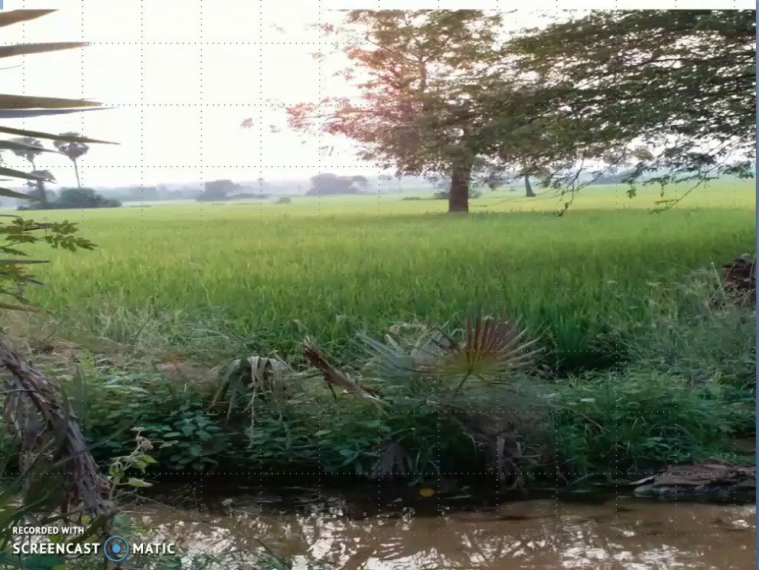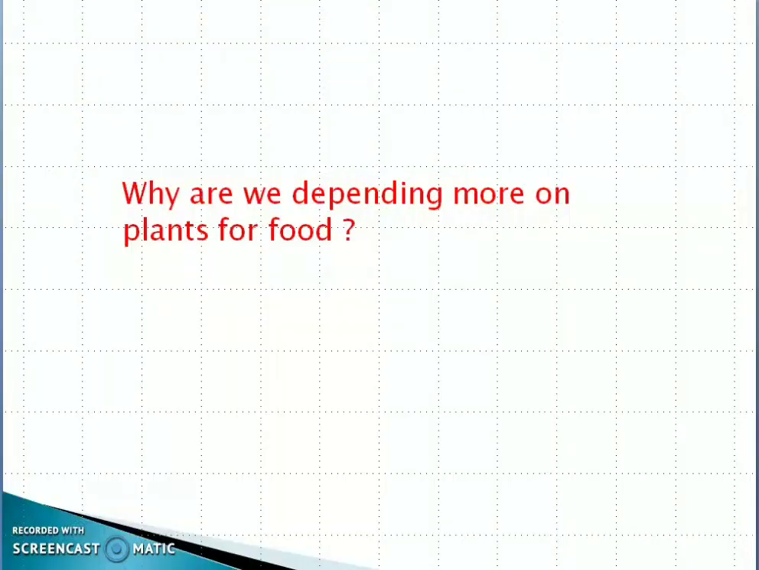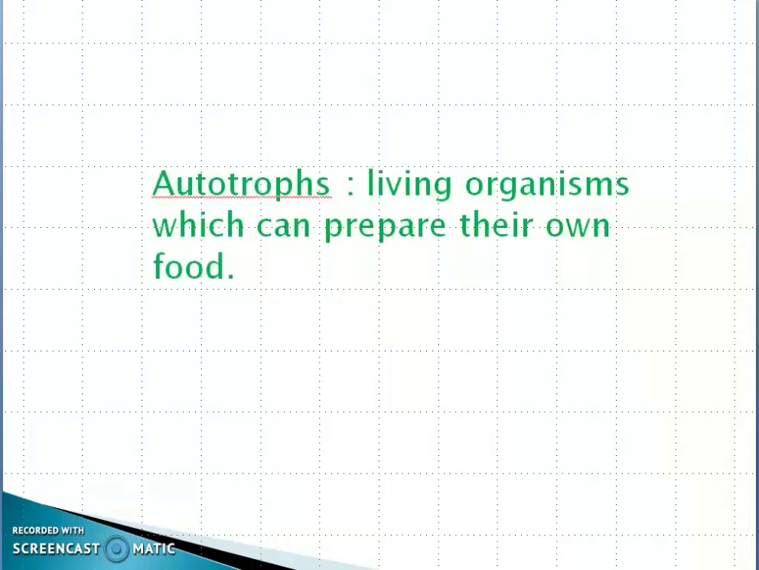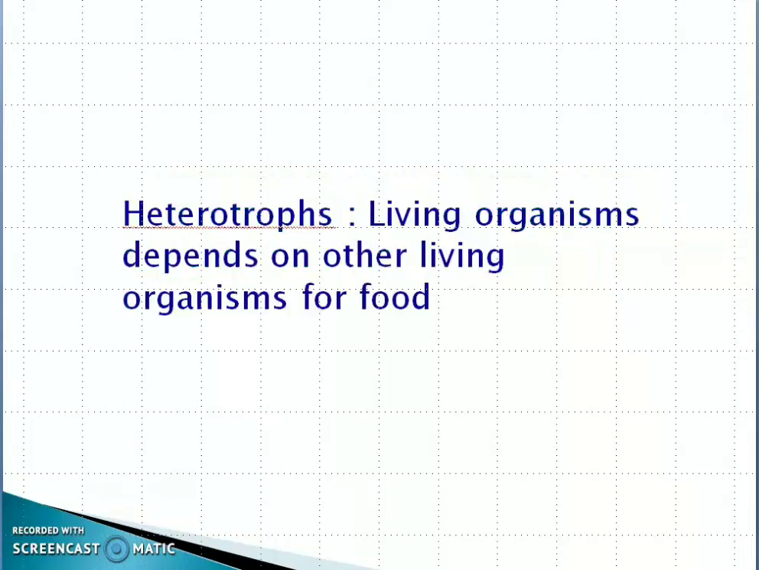Then how do they prepare their own food? What are the materials they require? We depend more on plants because they are autotrophs. Autotrophs means living organisms which can prepare their own food. Then what about us? We are not able to prepare our own food. We depend on other organisms like plants and animals, which we have seen earlier, for food. That is why we are called heterotrophs. All plants are autotrophs and animals are heterotrophs.